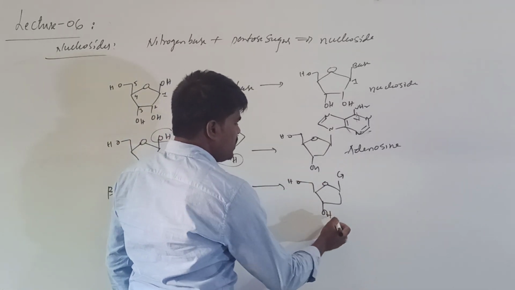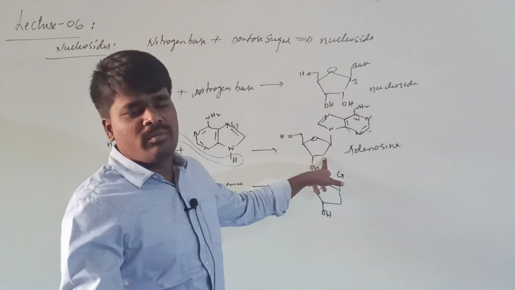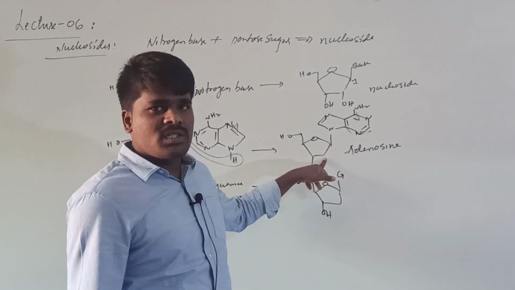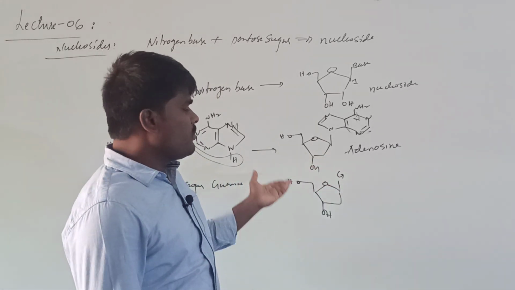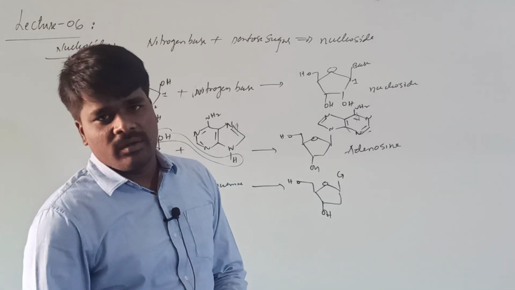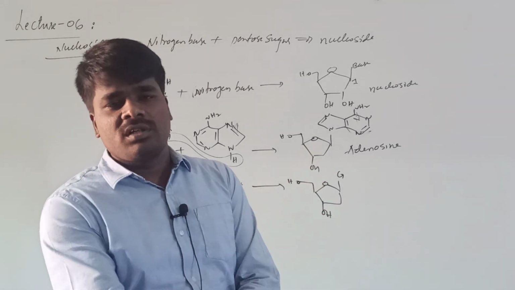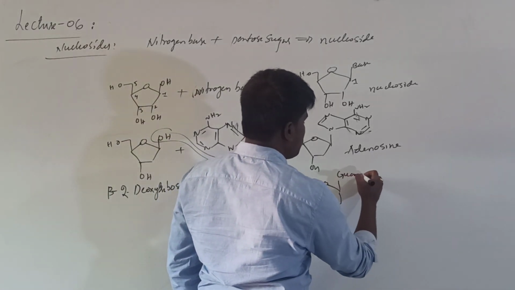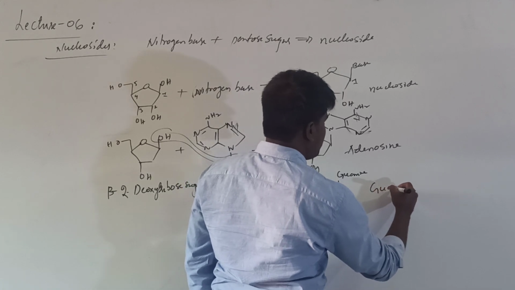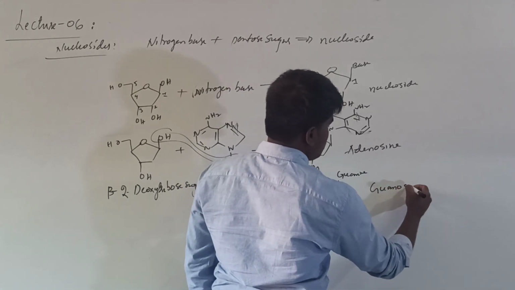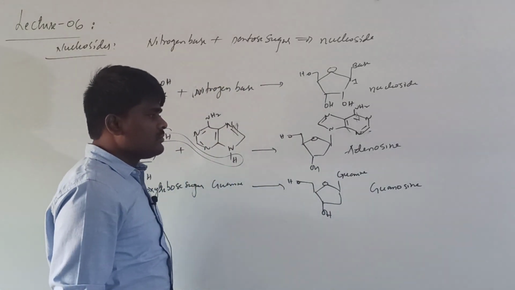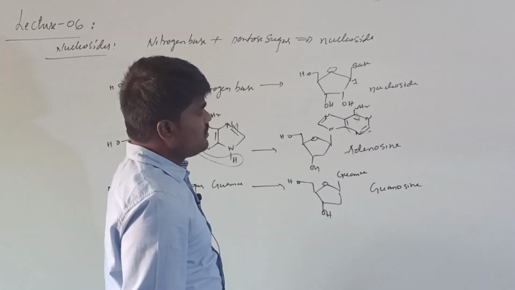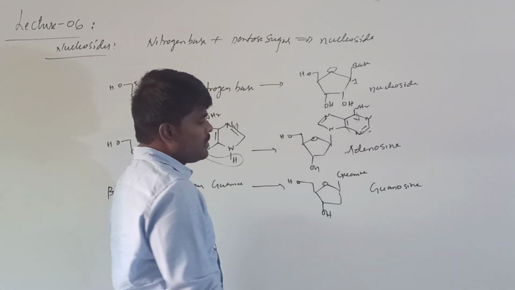If you place a hydroxy group at the second position, that will become ribose. If you omit this hydroxy group at the second position, that will be a deoxyribose sugar, which will be part of DNA. If it retains the hydroxy group at the second position, that will be a part of RNA. If I take guanine, it will be called guanosine. This is adenosine, and this will be called guanosine.